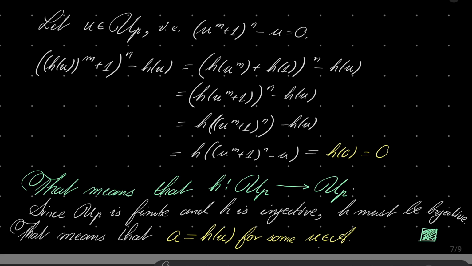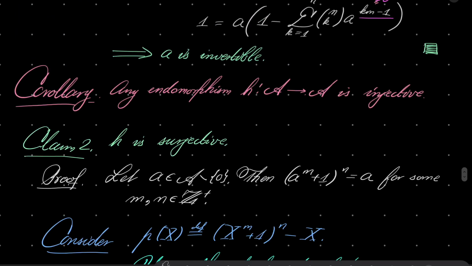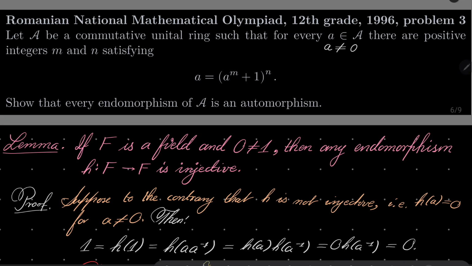It's an automorphism. And again, one more thing before we go. Notice that I have assumed from the beginning that in this ring A, 0 is not equal to 1. Well, if 0 equals 1, you have the trivial ring with one element, and you can verify easily that there is only one function which maps 0 to 0, and this is obviously a bijection.